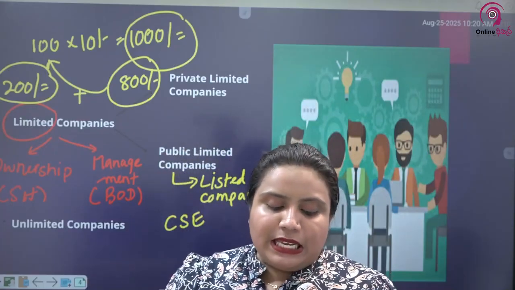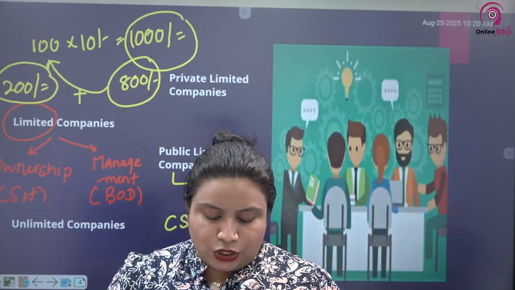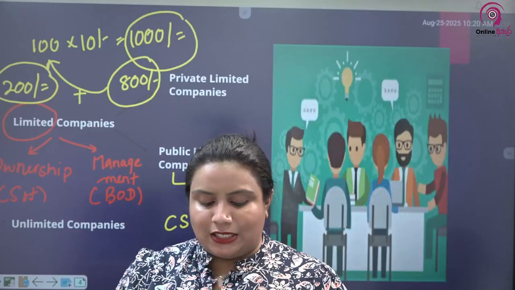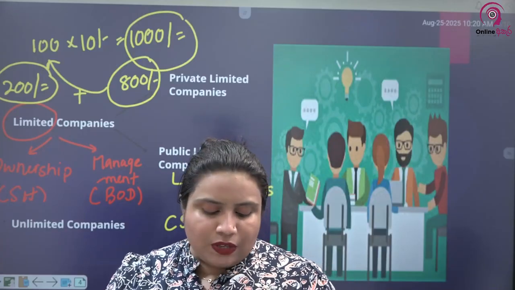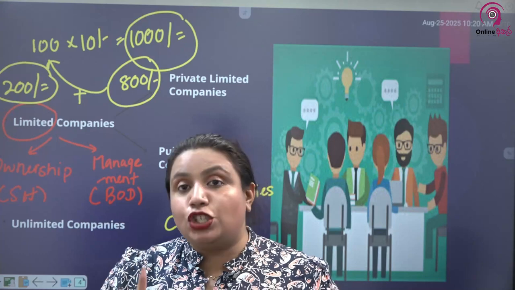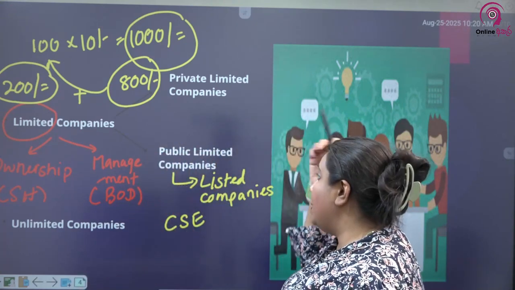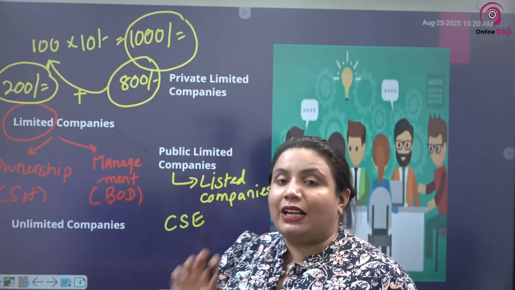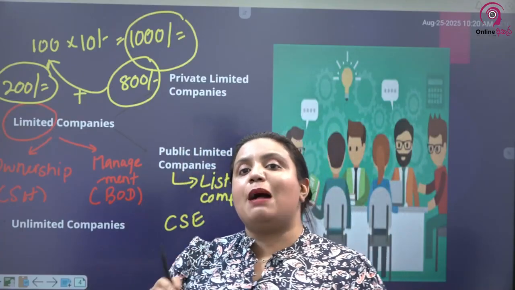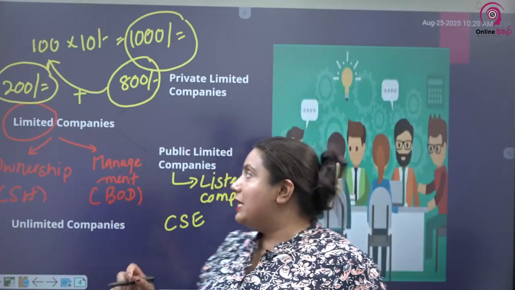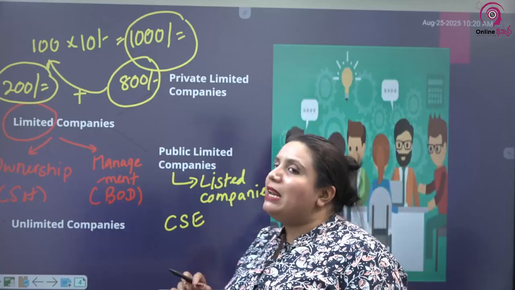Public limited companies are carefully scrutinized and monitored by the Securities and Exchange Commission and the Colombo Stock Exchange, as the shareholding of these types of companies is held by the general public. Very, very important point. Out of private limited companies and public limited companies, what are the companies that are mostly regulated by the government, or undergoing a lot of regulations? It is the public limited company. Most scrutinized is the public limited company.